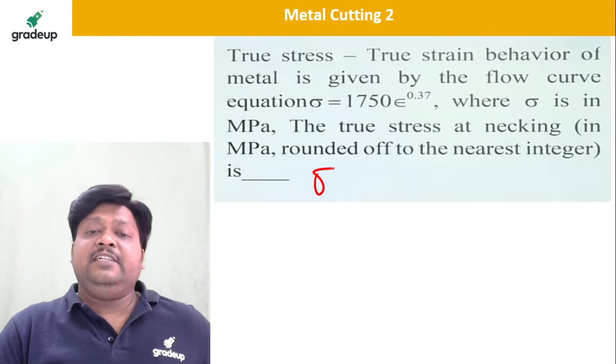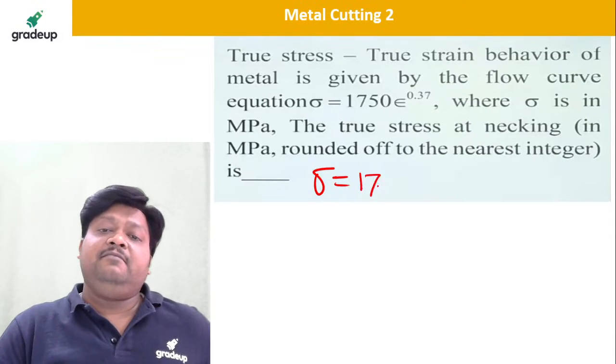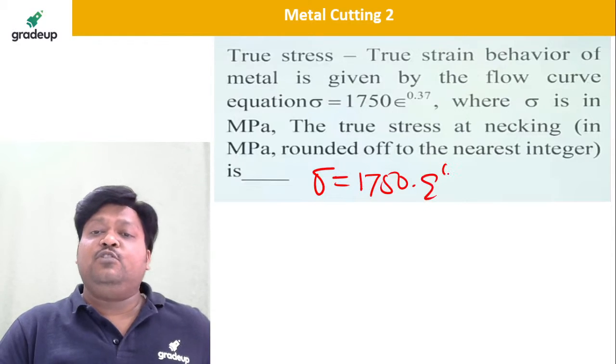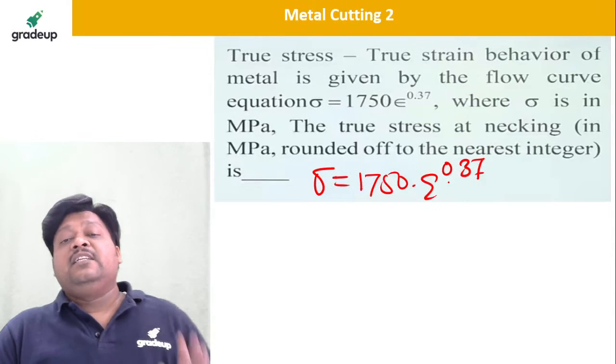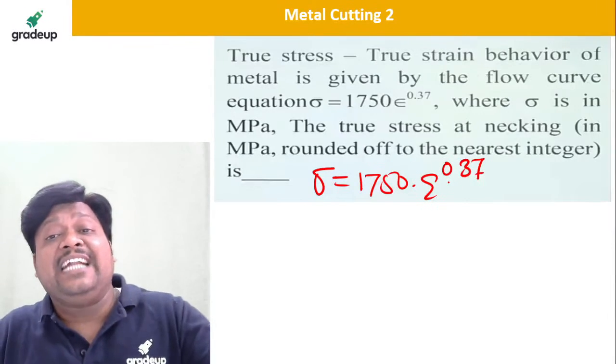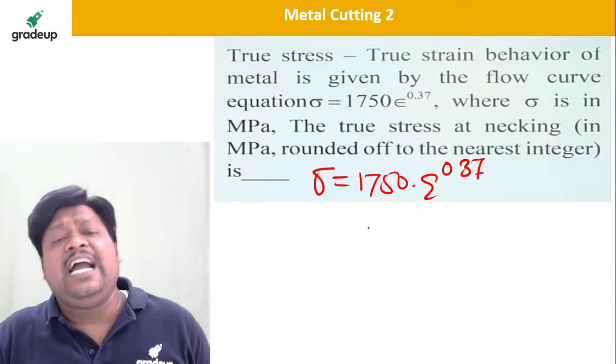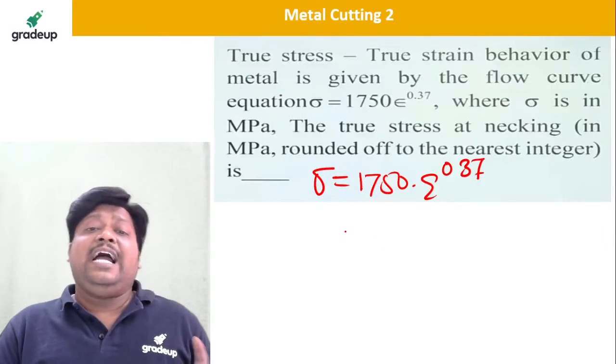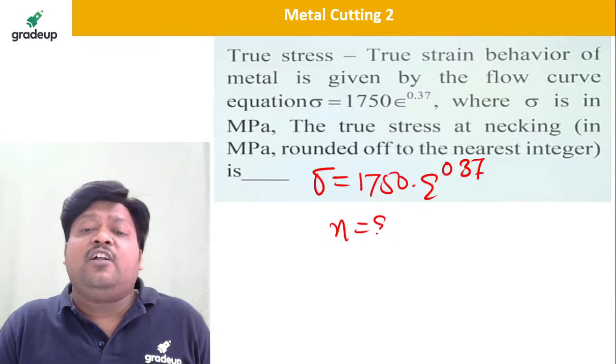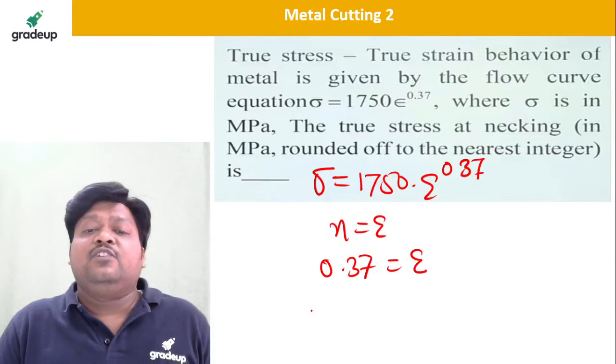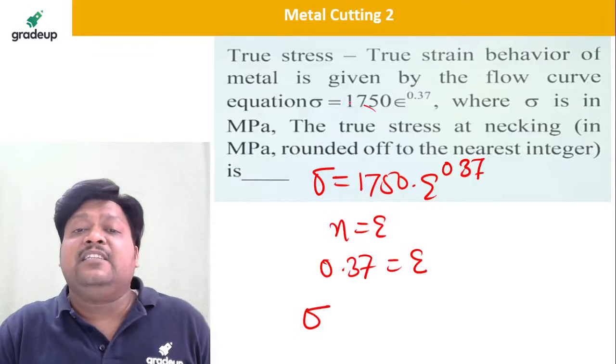Yes, here it is given sigma is equal to 1750 into epsilon to the power 0.37. So the true stress at the necking, you know that, at the necking n is equal to epsilon. So n is 0.37, which is nothing but the epsilon. So calculate sigma true. They are asking the true stress.